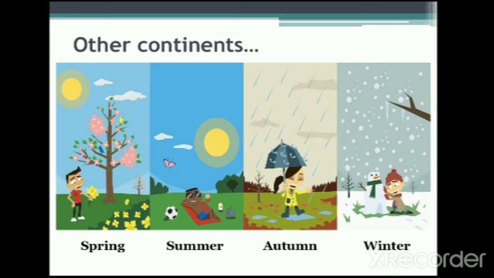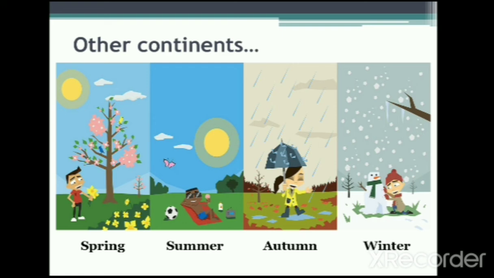Remember I said that other continents also have different seasons. Basically in Africa, in most countries in Africa, especially in Nigeria, we have two major seasons, the wet and the dry. But in other continents, they have more seasons depending on the region and the area where they are on the continent. So we have the four most common seasons all around the world: spring, summer, autumn, and winter.